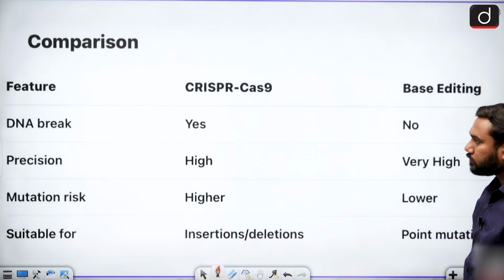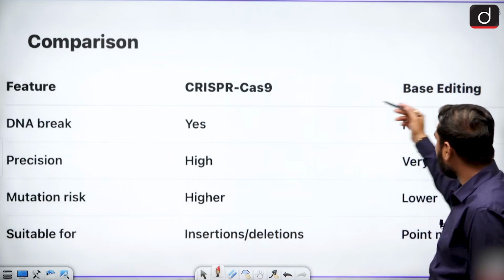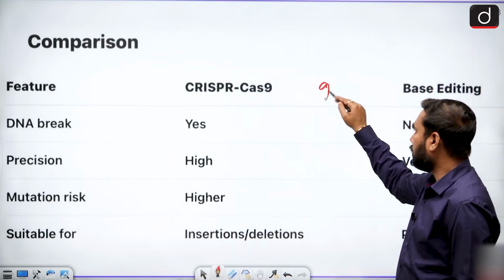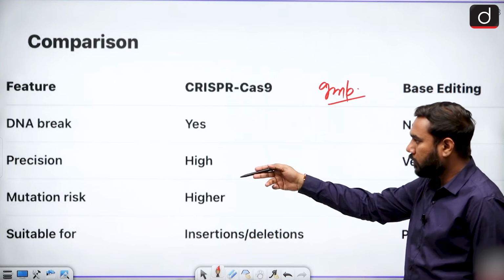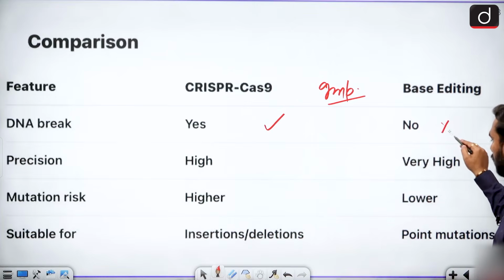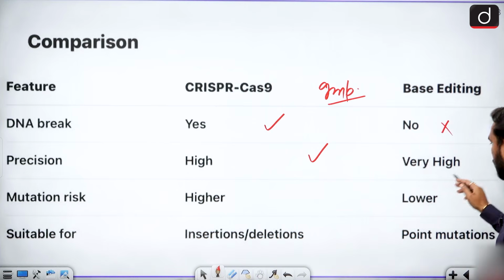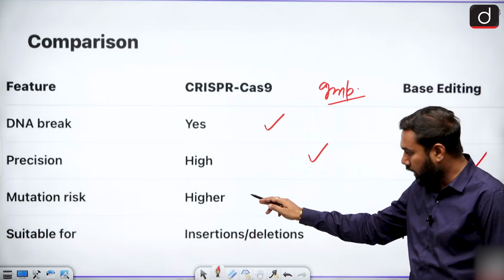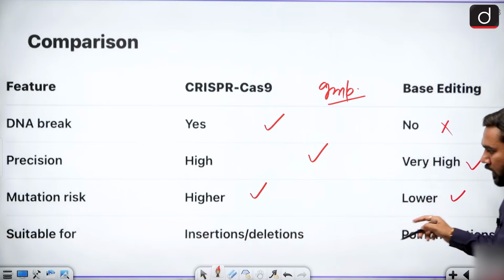Next one, if you compare the basic features of CRISPR-Cas9 and base editing, this one is very important for your prelims. When we talk about DNA break, yes, CRISPR-Cas9 can break the DNA, but base editing cannot break the DNA. Precision is high, but much higher in base editing. Mutation risk is higher in this one, but lower in this one. As you see, this is the major difference.